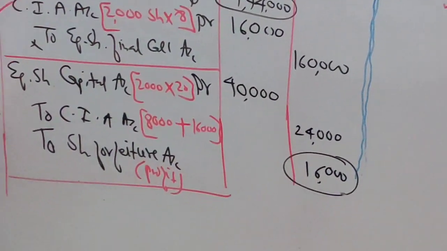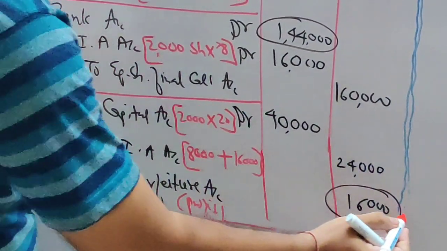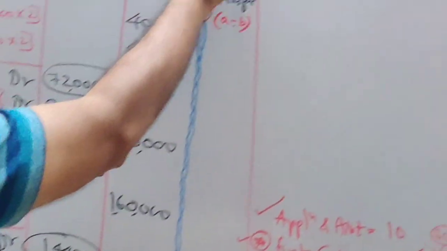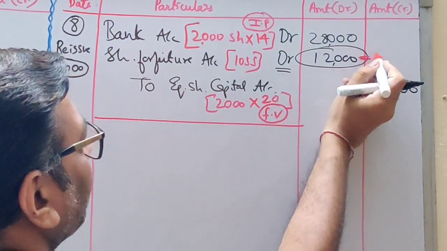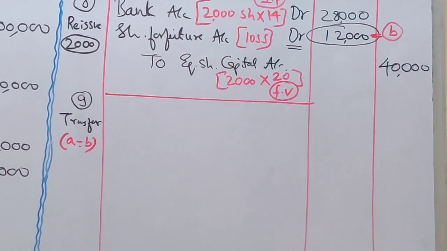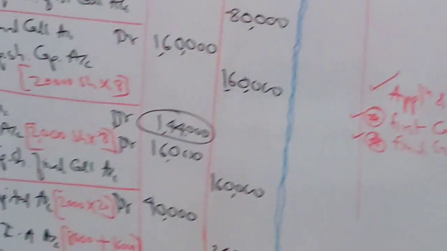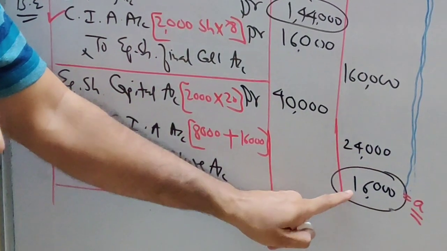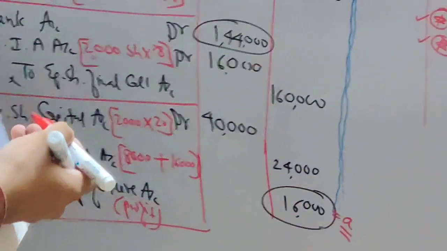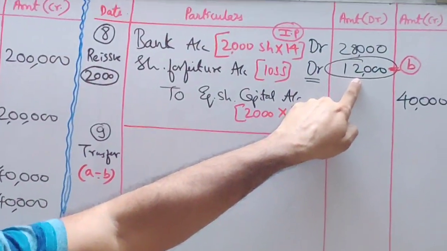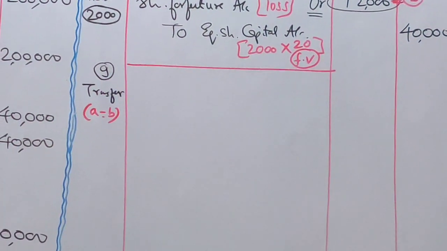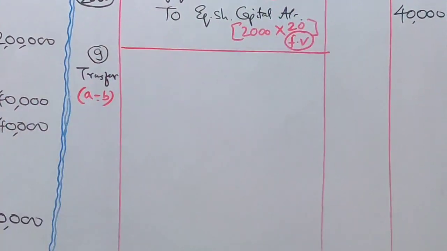In forfeiture, whatever is the balancing figure, I take this value as variable A. And in the reissue entry, whatever is your balancing figure, I take this value as variable B. Am I clear with this? I am repeating again. In forfeiture, whatever is your balancing figure, always take it as variable A. And in reissue, whatever is your balancing figure, take it as variable B. And for transfer, you have to simply do A minus B.